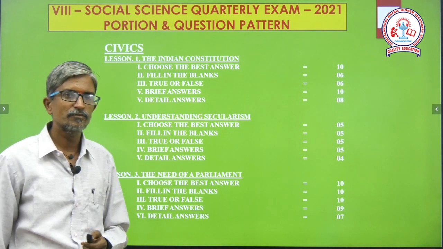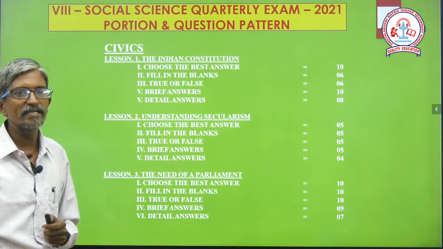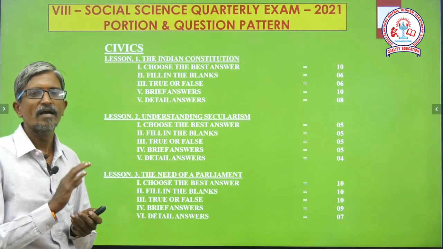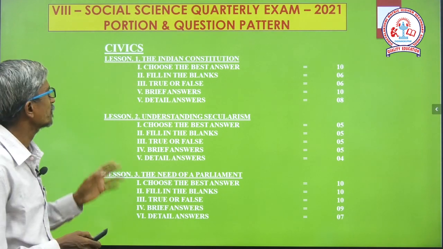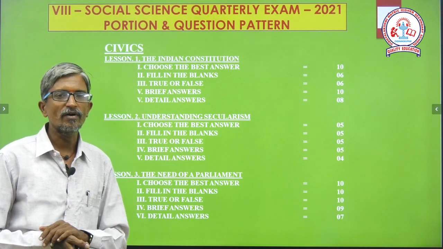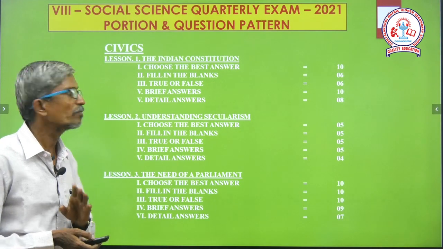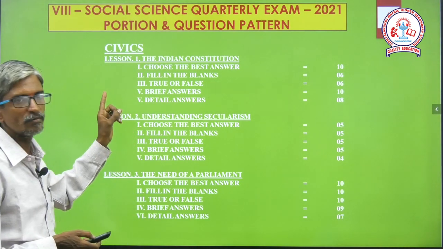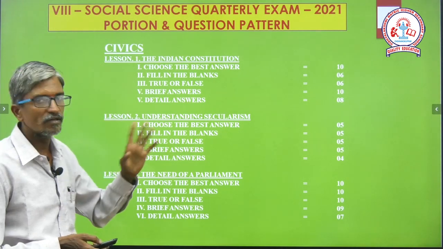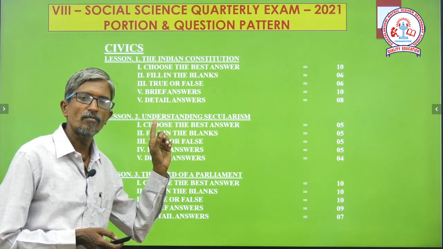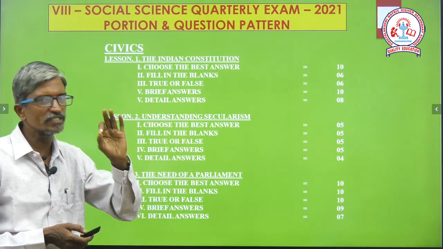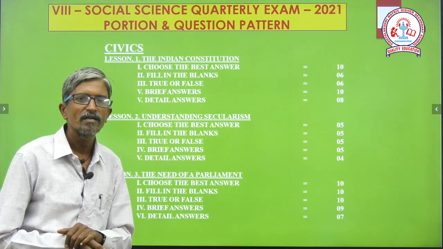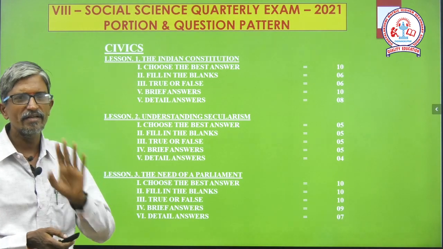Next, in civics part, chapter number 1 Indian Constitution. This is another interesting topic. From this again we are going to discuss only 5 important chapters. From chapter number 1 there are 5 Roman. The first Roman is choose the best answer 10 questions. Roman number 2 fill in the blanks, there are 6 questions, and Roman number 3 true or false carrying only 6 questions, and Roman number 4 brief answer, there we have only 10 questions, and detailed answer, there we have only 8 questions.